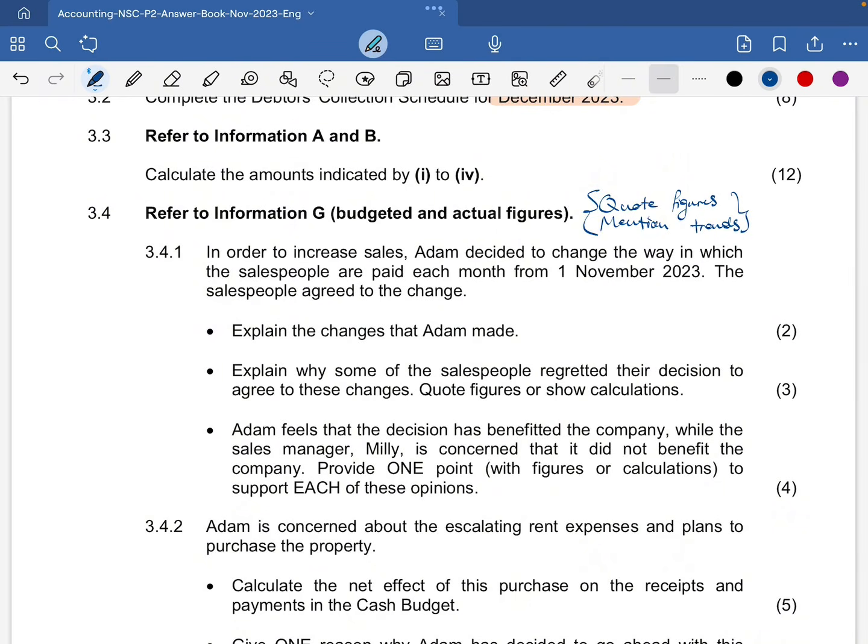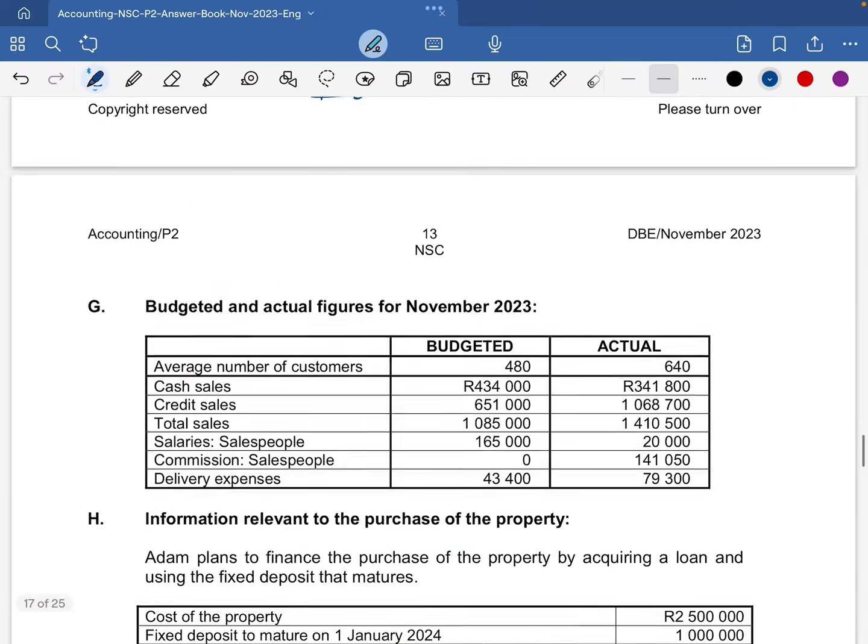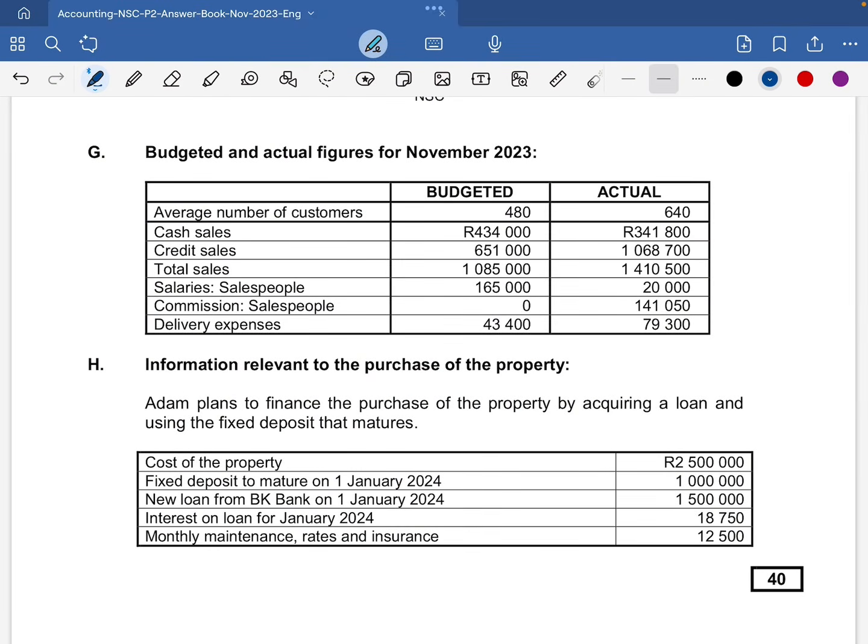Okay, so we're going to begin with the first one, explaining the changes that this guy has made. Remember that we're dealing with the way in which they were paying the salespeople each month. So let's go to the information. We have budgeted and actual figures for November 2023. We have an average number of customers that was budgeted. We had 480 budgeted, and then we actually got 640 customers there.